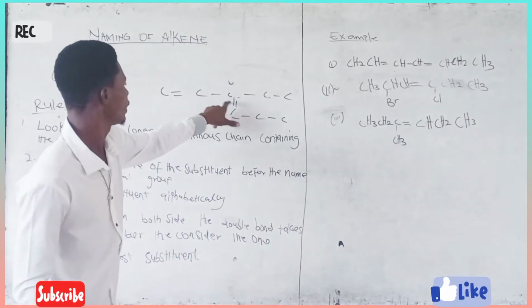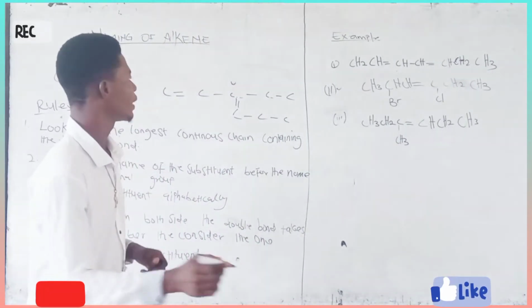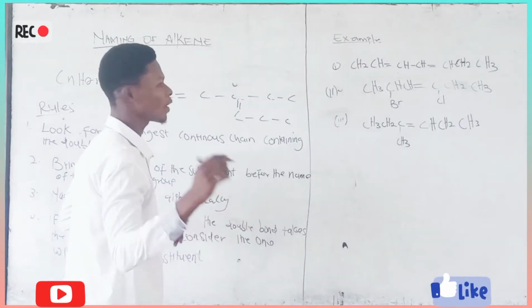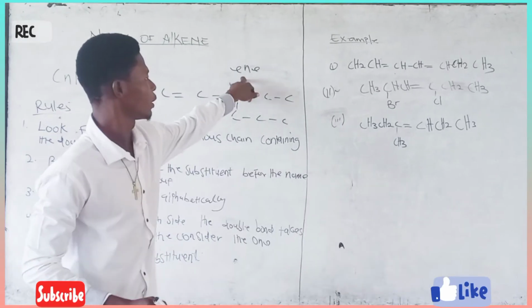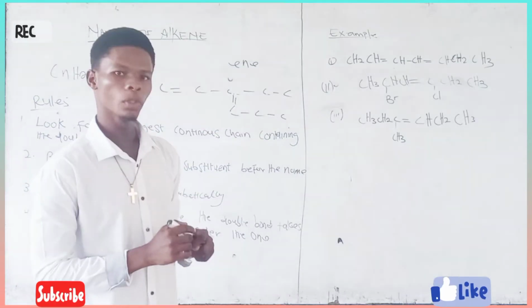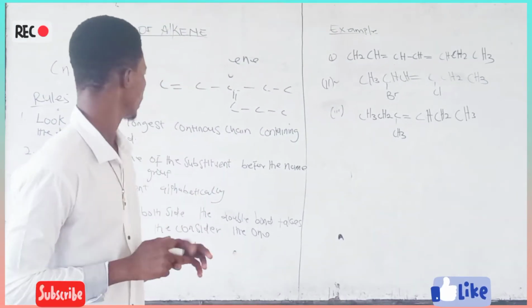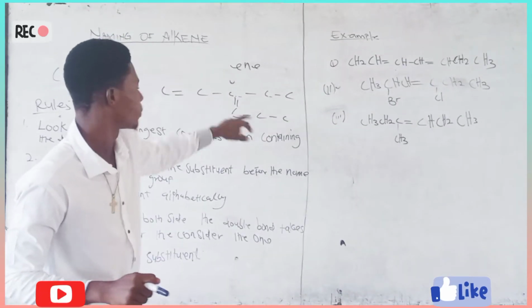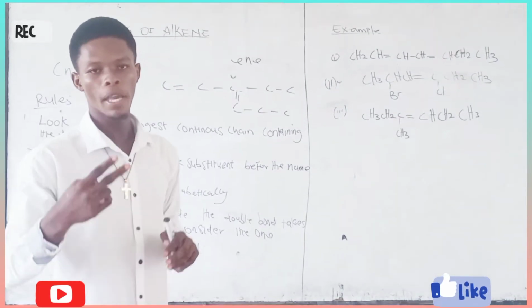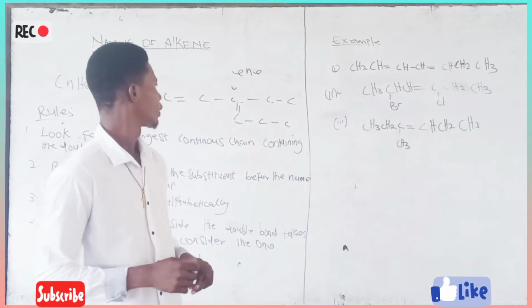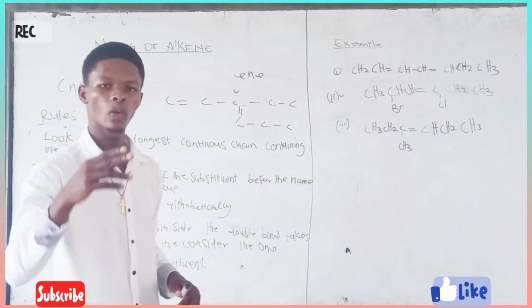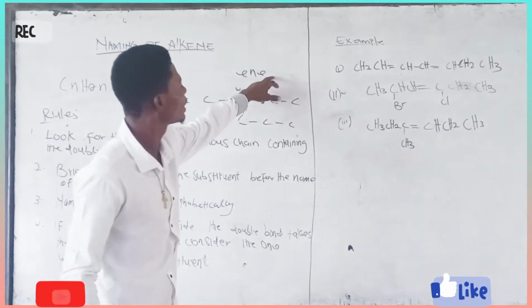Let us look at some important things over here. These alkenes always end with E-N-E. But sometimes we find that there are two double bonds or three double bonds in the compound. When you see two double bonds or three double bonds, you cannot end with this name.